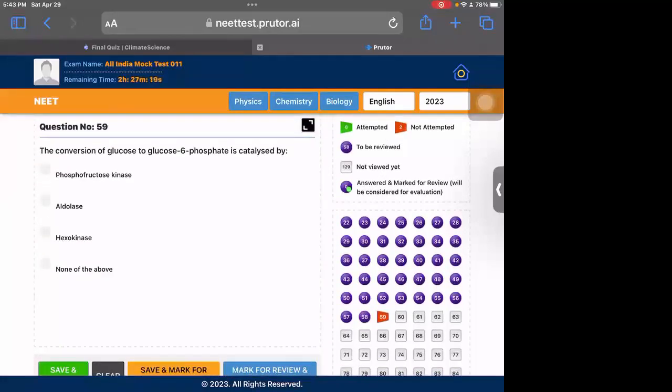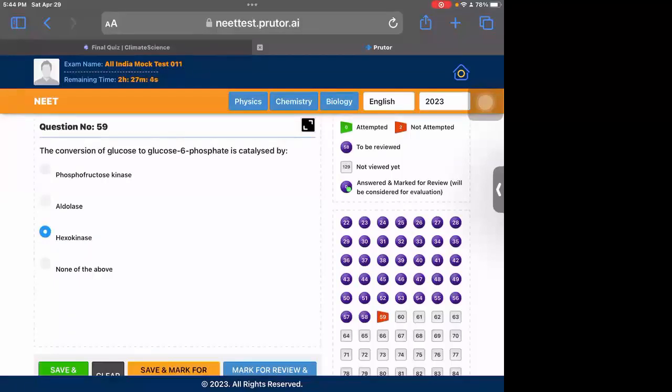Okay. Conversion of glucose to glucose 6-phosphate. This is the first step of glycolysis, and it is catalyzed by hexokinase. There is a table given for the whole path of glycolysis.